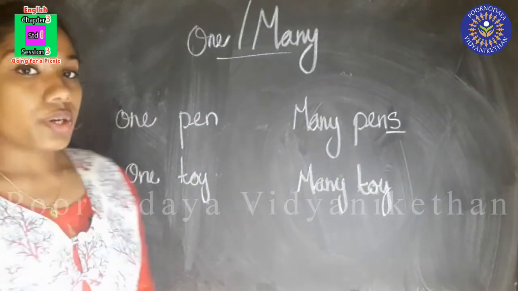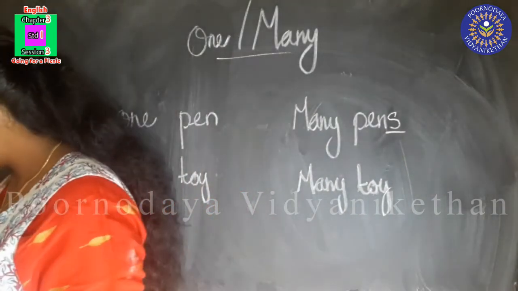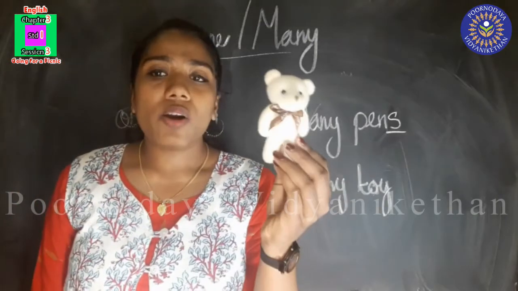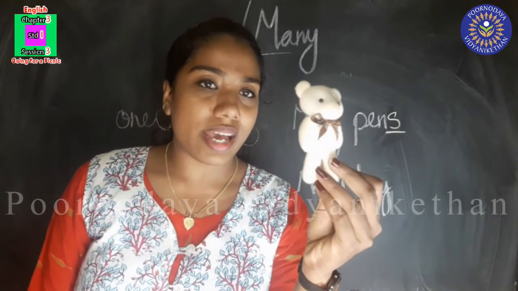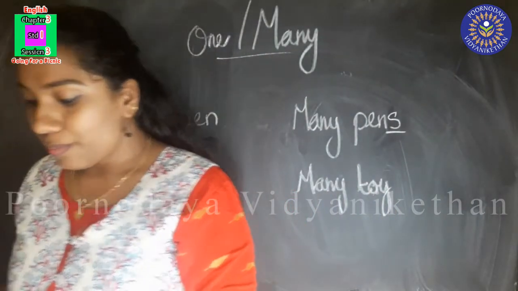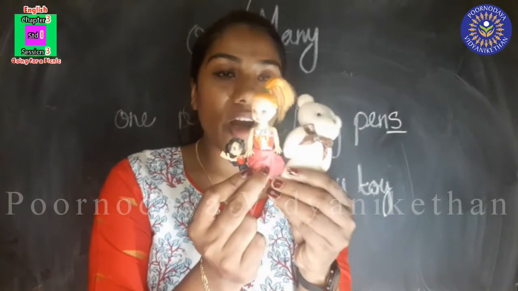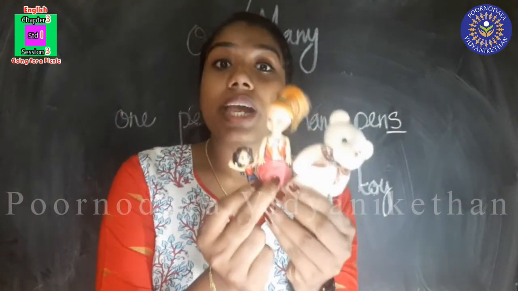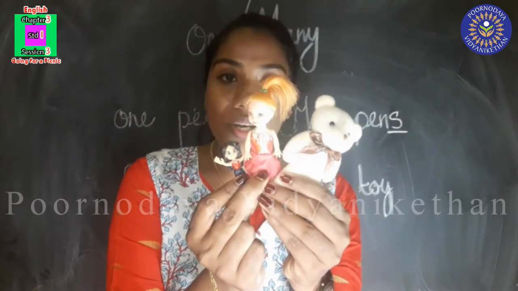Now I'll show you another example. How many toys are there in my hand? One toy, isn't it? And now, how many toys are there? Many toys. One toy, many toys.